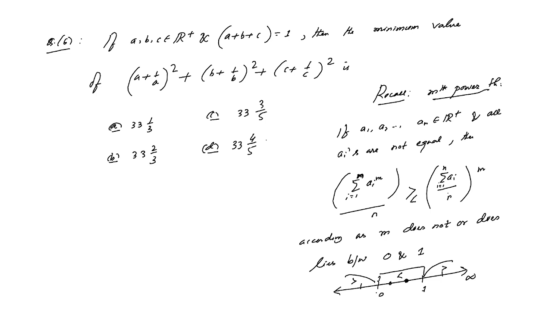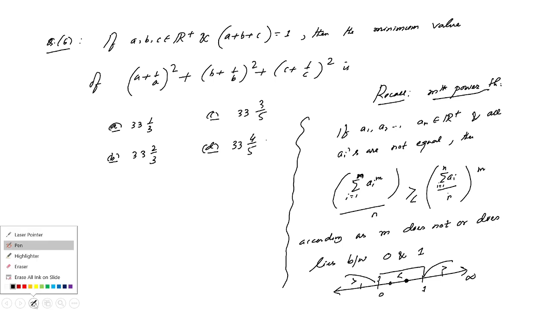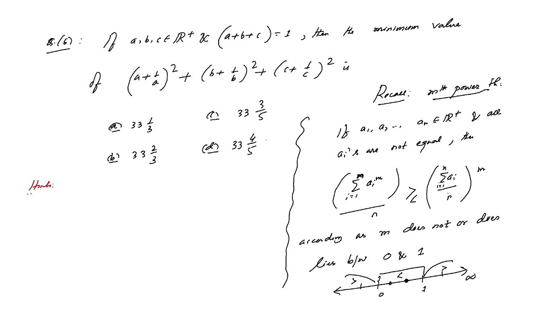So we just recall this kind of information based on the mth power theorem, and we can solve this kind of problem. This kind of problem is basically based exactly on the mth power theorem. So now how will we solve it? For solving this question, we just break the expression. So the hint is like this.